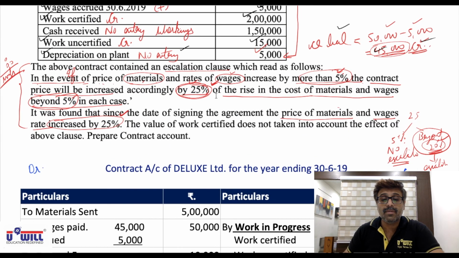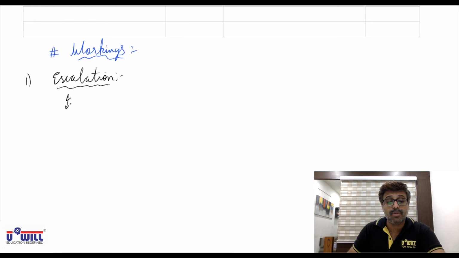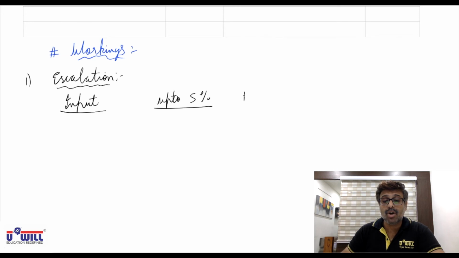Okay, we have to find for materials and wages separately. So first we do it for materials. Input, you make the column as input. Then up to 5%, no increase. Then beyond 5%, increase will take place.